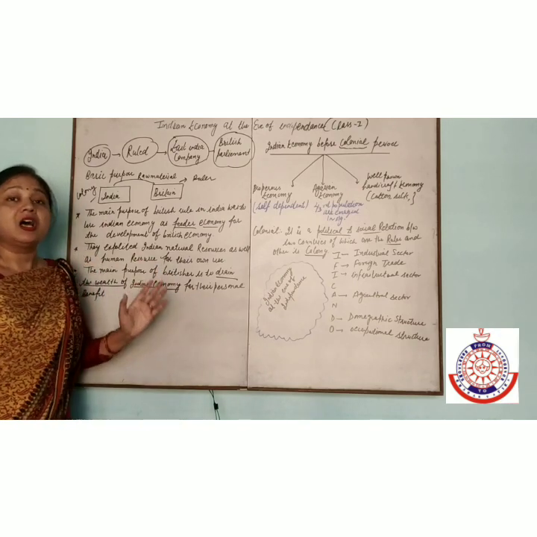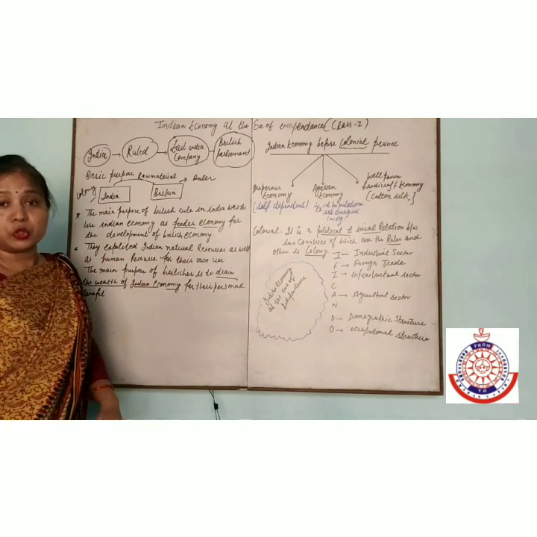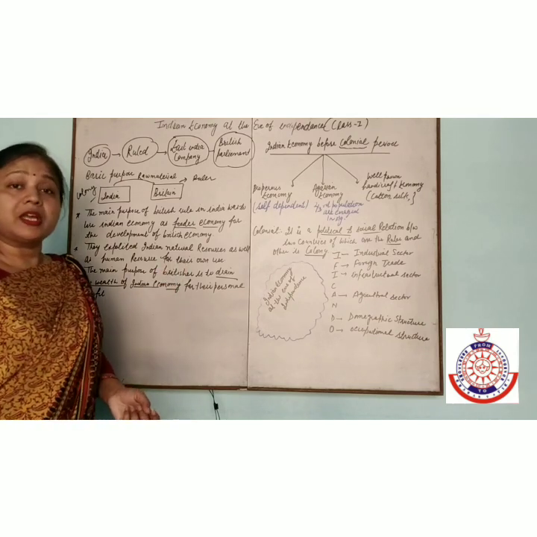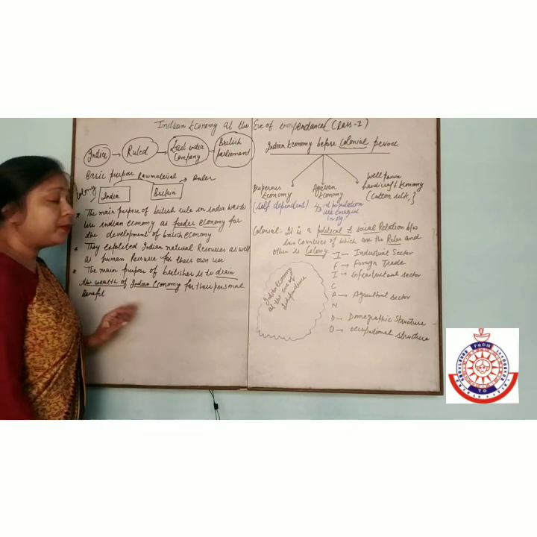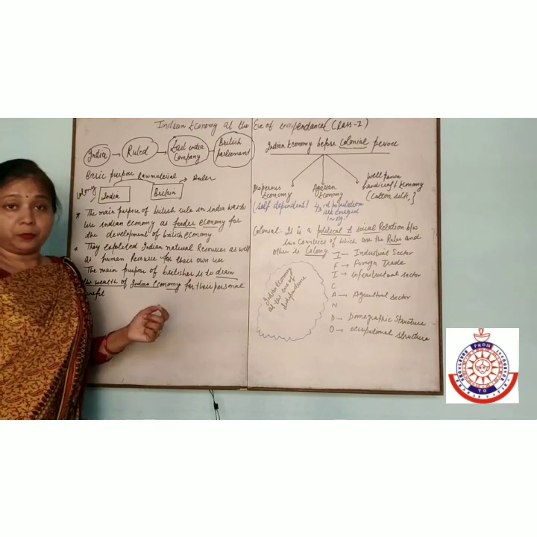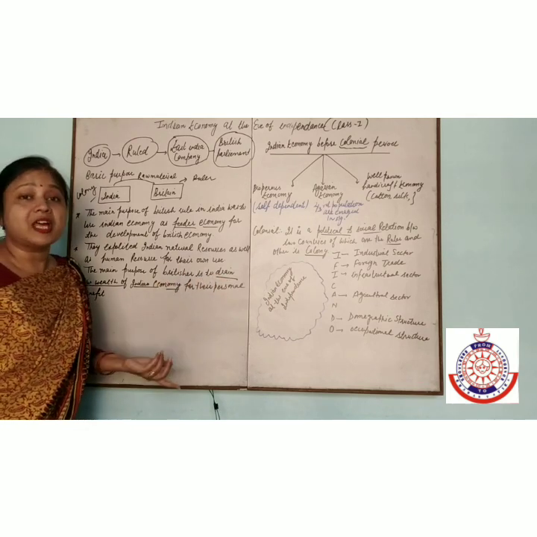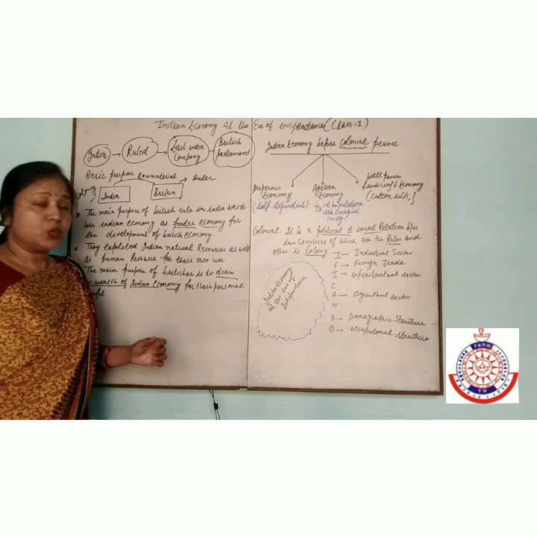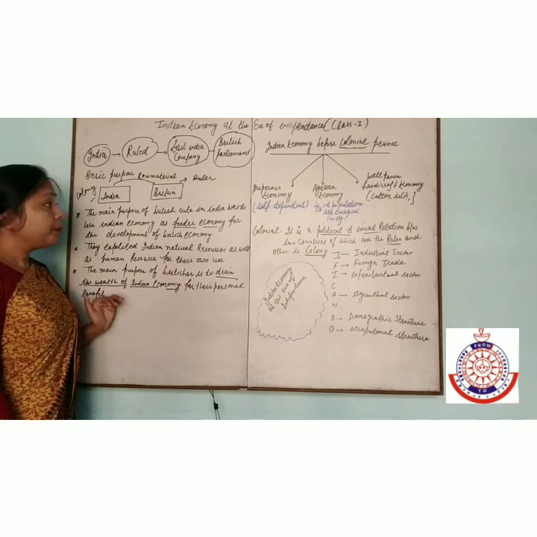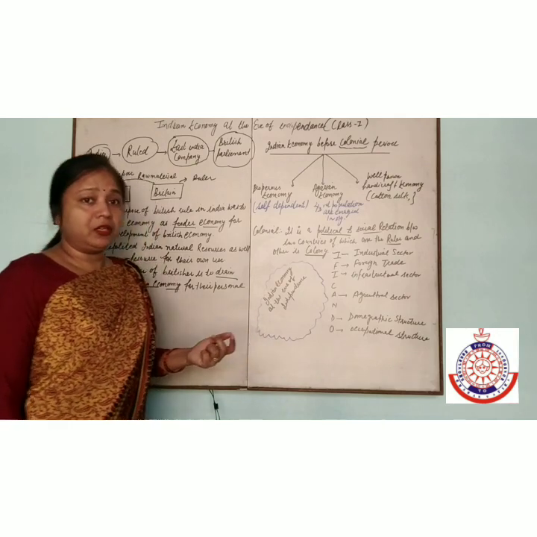India is a hub of natural resources. India has so many natural resources, and they exploited the Indians, using their natural resources and human resources. The main purpose of the British was to drain the wealth of the Indian economy for their personal benefit. Before the British, how was the Indian economy?